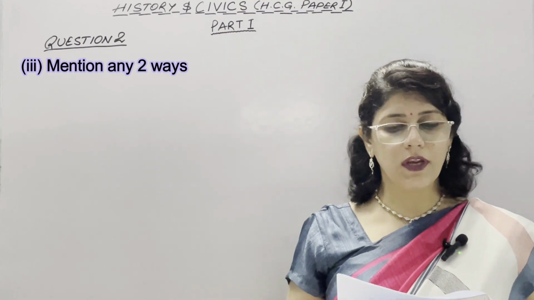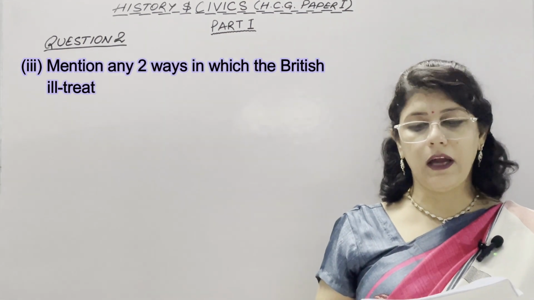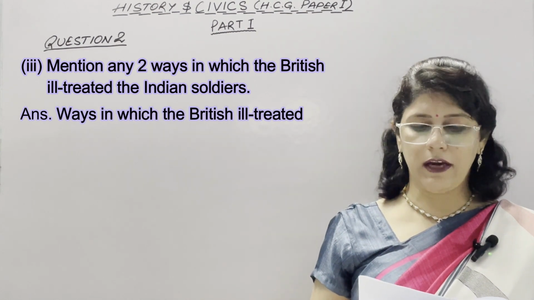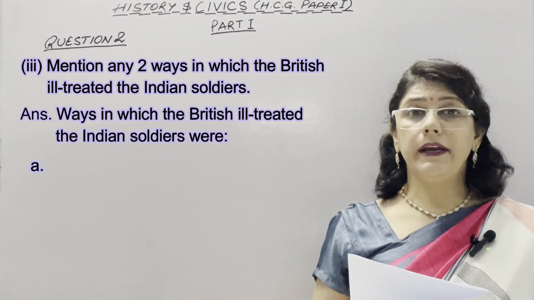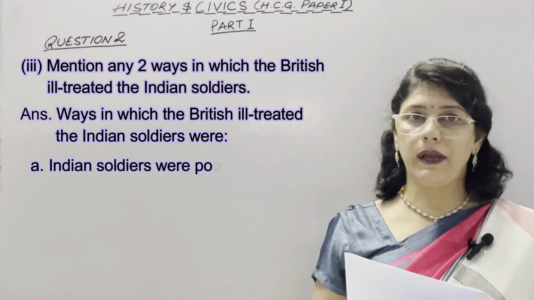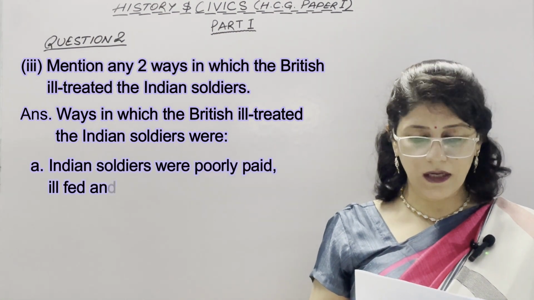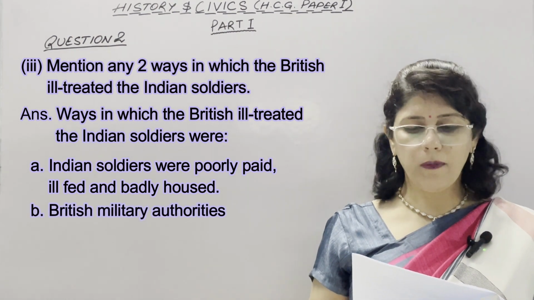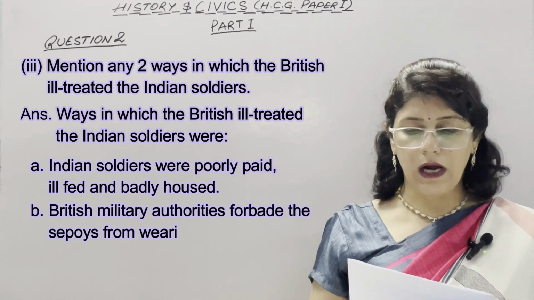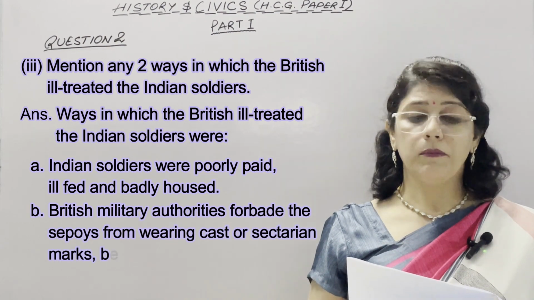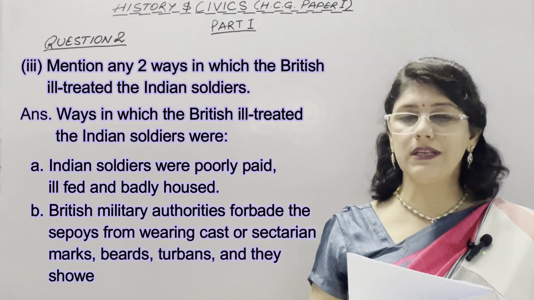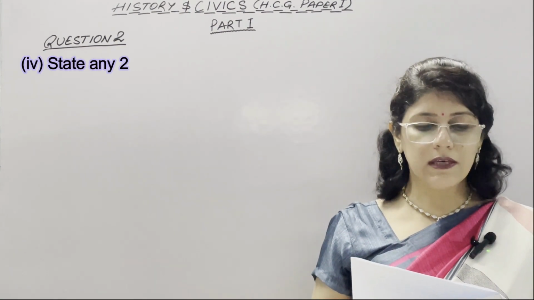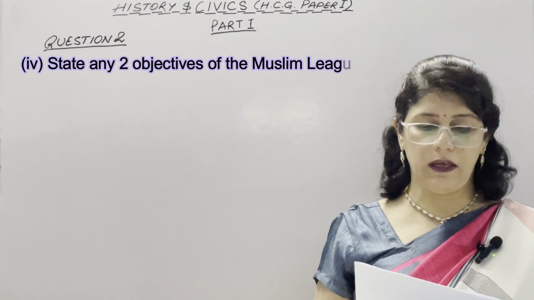Third question is mention any 2 ways in which the British ill-treated the Indian soldiers. The ways in which the British ill-treated the Indian soldiers were: Indian soldiers were poorly paid, ill-fed and badly housed. Second point is British military authorities forbade the Sepoys from wearing caste or sectarian marks, beards, turbans, and they showed disregard for their sentiments.